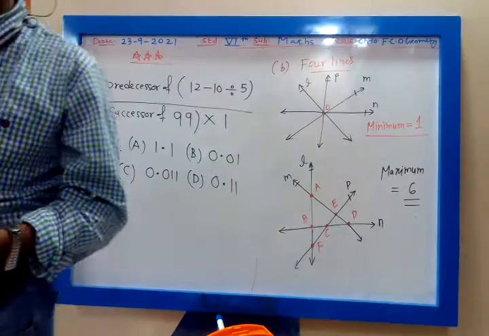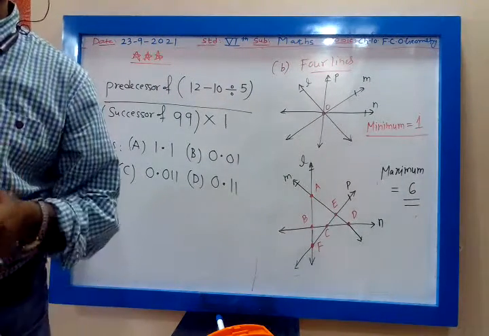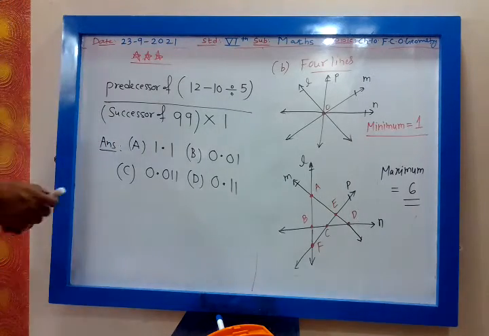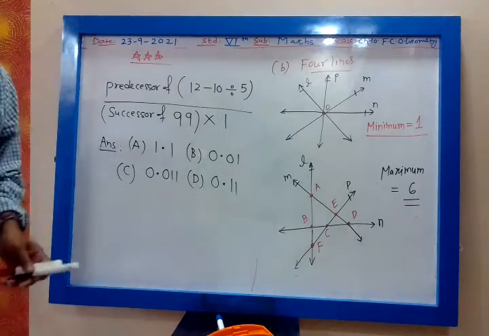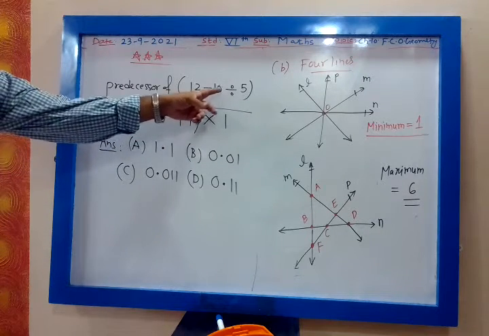First you tell me your name. Garv Vyas. What is the answer? 1.1 is absolutely wrong answer. 12 minus 10 divided by 5.